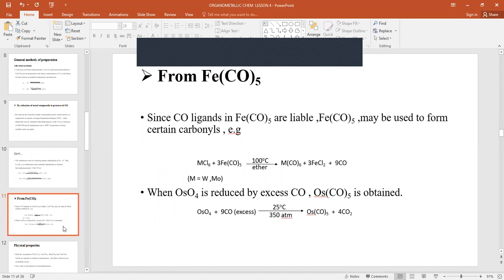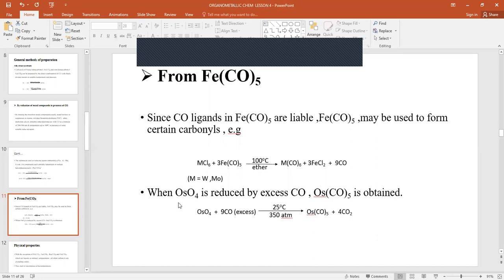An example is the formation of molybdenum hexacarbonyl, where we react molybdenum hexachloride plus iron pentacarbonyl at 100 degrees Celsius in ether, resulting in the formation of molybdenum hexacarbonyl. Similarly, tungsten hexacarbonyl can be prepared.